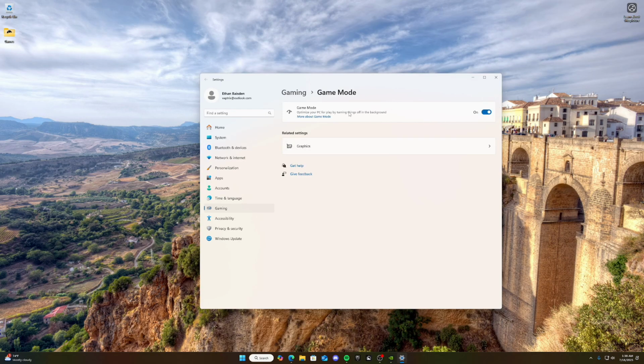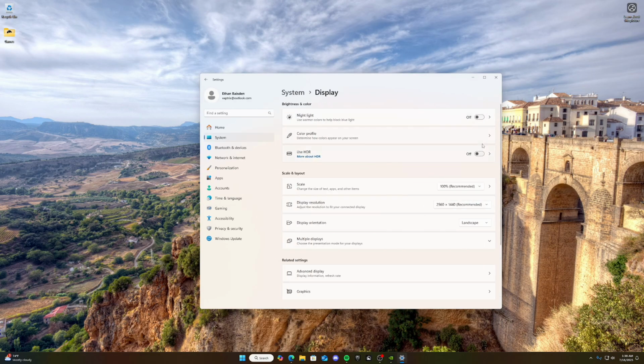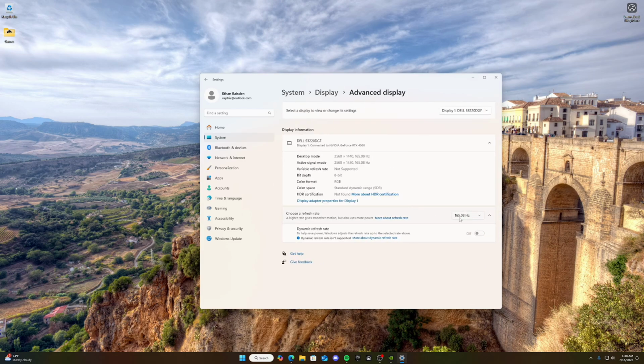But it turns things off in the background, as you can see. I think it's good. And then you can actually go to display here, and you can go to advanced display and make sure this is on the highest number it can be, because that is one of the most important things with your monitor that I see people mess up on. They get stuck on 60 Hertz refresh rate when their monitor goes to like 240, and that's the worst thing ever.